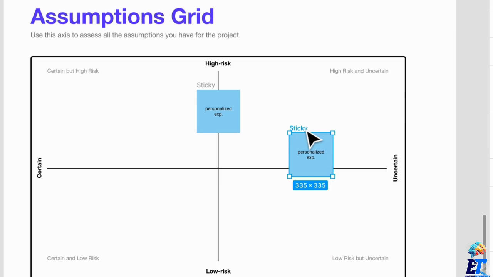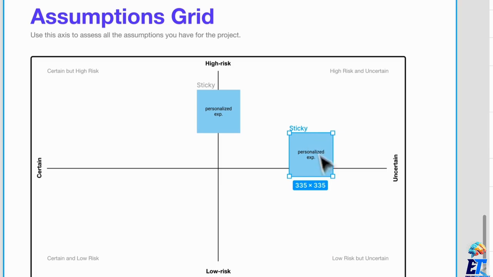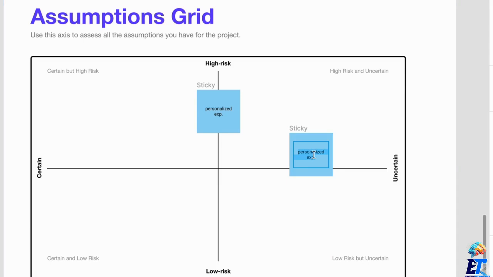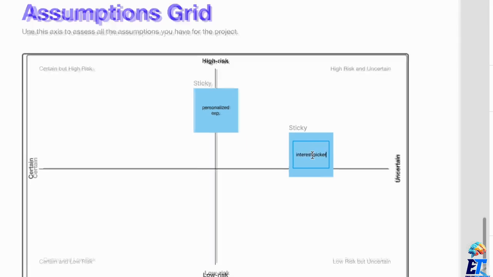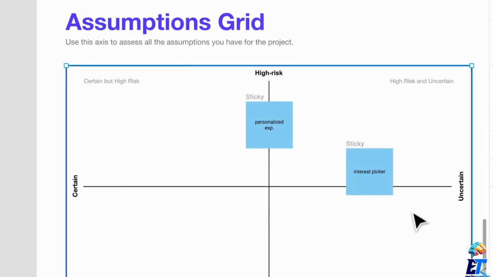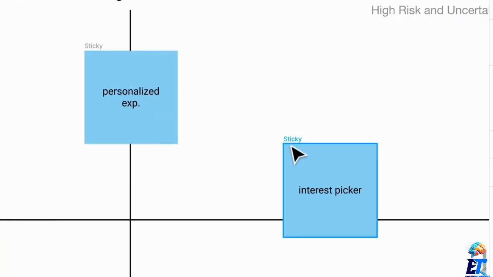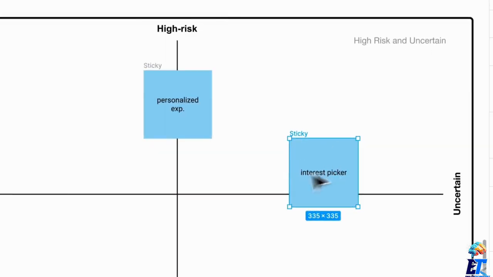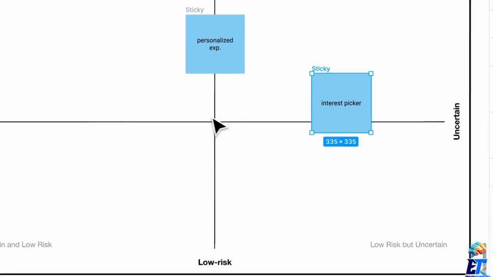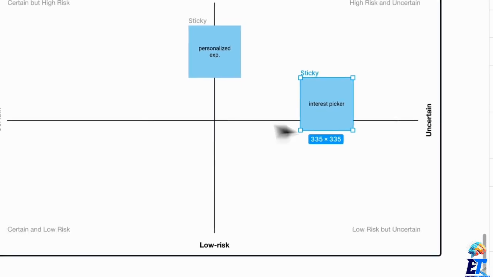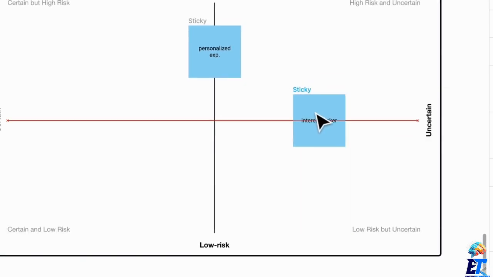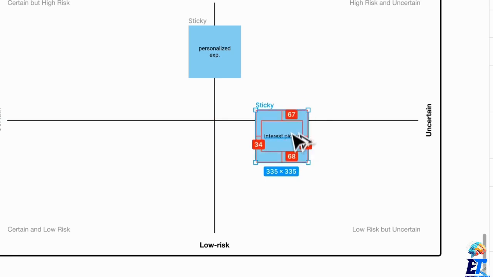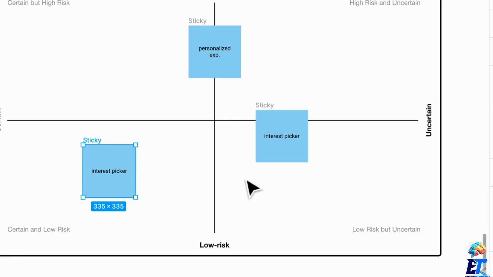Let's think of another example. Building features of little value to end users. So let's think about some features within our app. Interest picker. Generally, when people are searching for products, they really just want to find a product. They want to be served up products. And maybe this interest picker is a little bit too much for a minimum viable product. So we're a little uncertain if we need this, but the risk is a little bit lower. We may spend a little bit of time building this, but it may be risky.